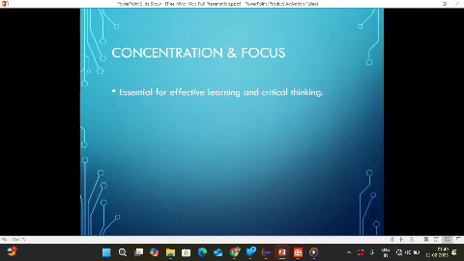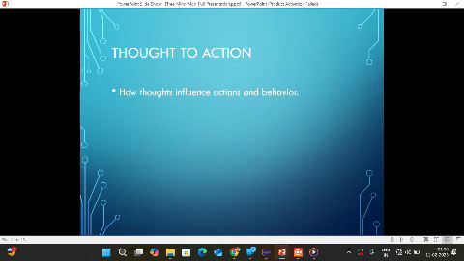Concentration and focus. Concentration is the ability to focus on a task. What is focus? Focus is the center of activity, or the center of interest. It is essential for effective learning and critical thinking. So that is concentration and focus.